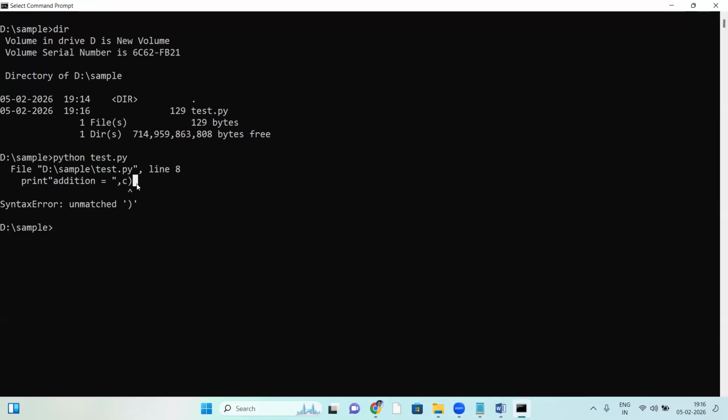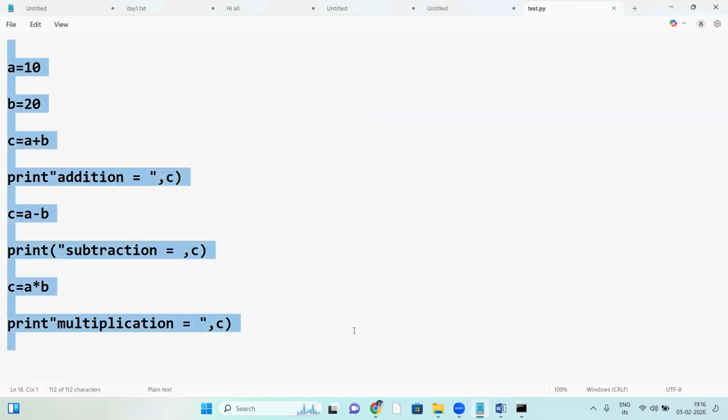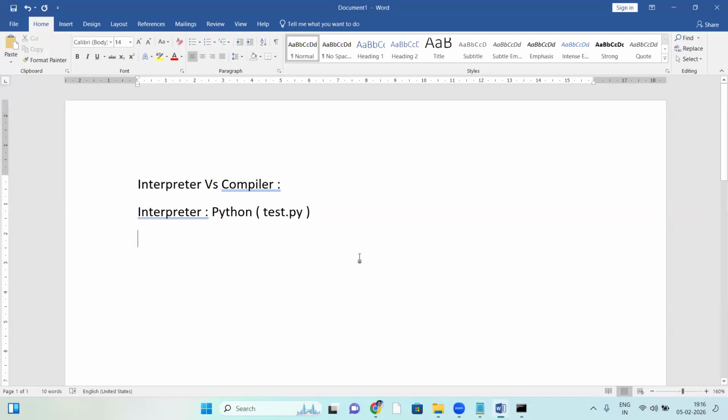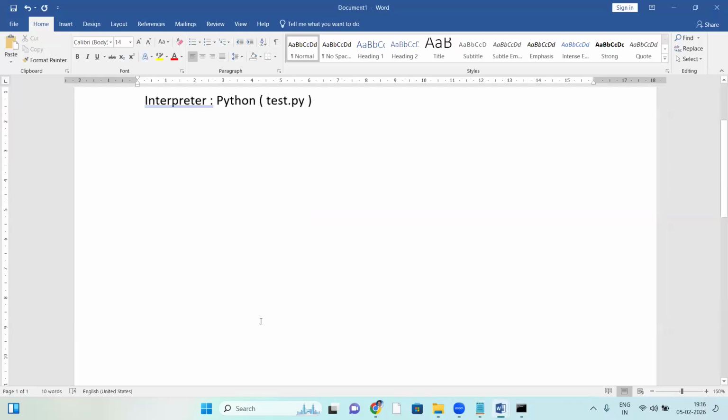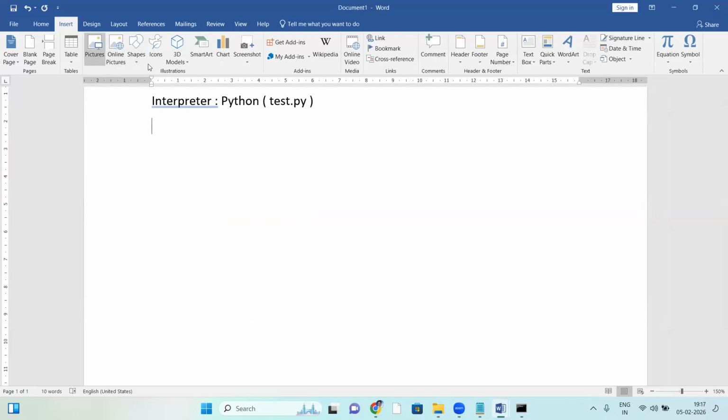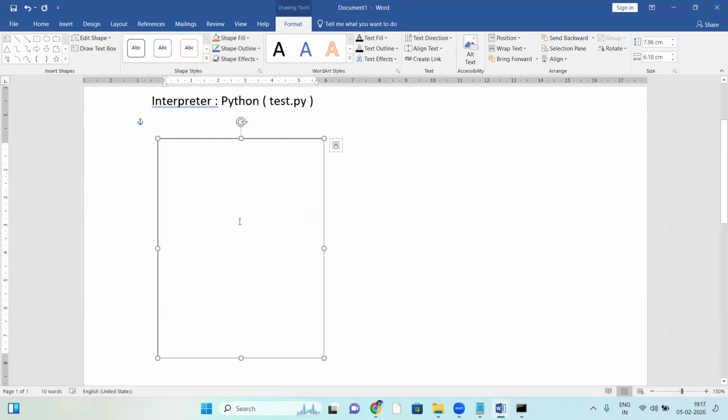So how is this interpreter working? Let me explain how the interpreter works. These are the coding statements, the script statements. Any interpreter works the same way, maybe the Python interpreter, PHP interpreter, shell scripting interpreter, Perl scripting interpreter, JavaScript interpreter, HTML interpreter. There are different interpreter-based languages, and they work the same. Let me explain clearly.